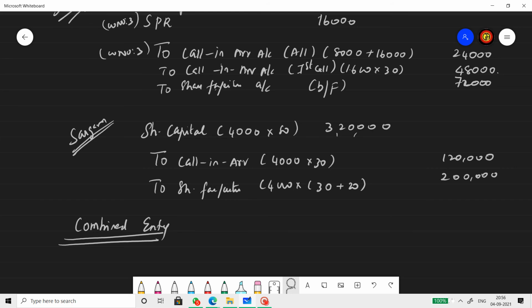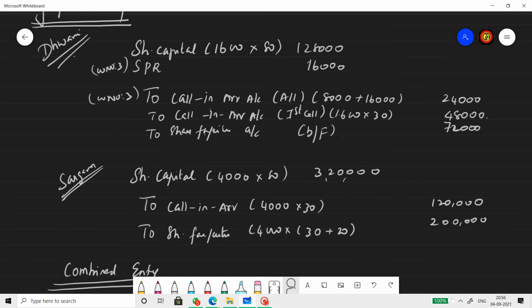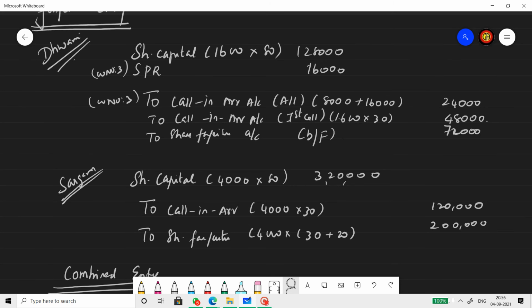Now if you want, you can pass a combined entry for this, which means share capital account will be totally debited by 1 lakh 28 plus 3 lakh 20. SPR debited by 16,000.